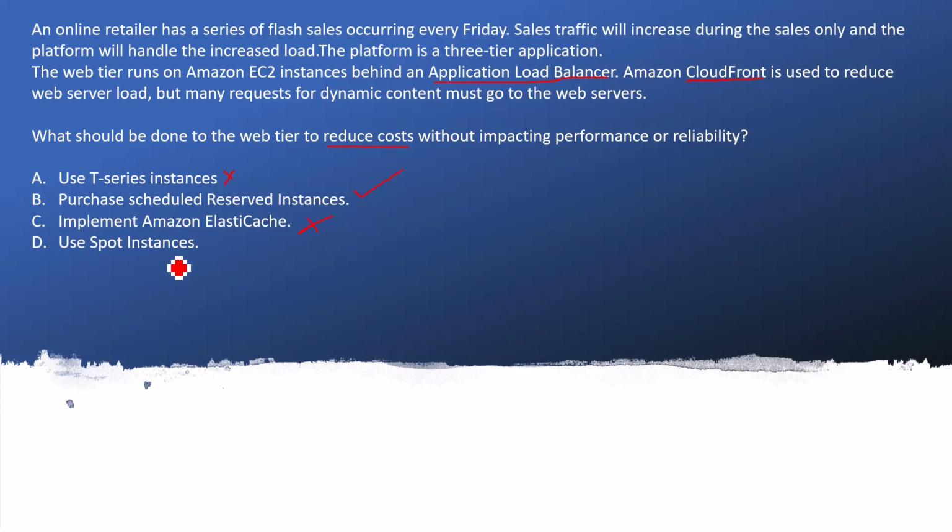If the Spot Instance gets terminated while the transaction and the dynamic request-response is going on, the user will face a reliability problem. You are solving the cost problem, but not the reliability. So I will mark it as the wrong answer, and we must go ahead with the scheduled reserved instances.